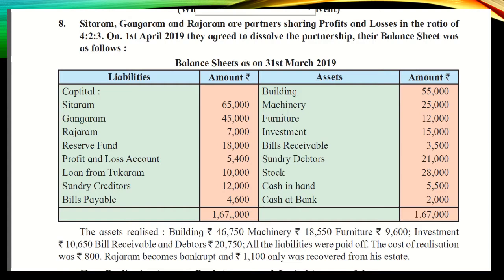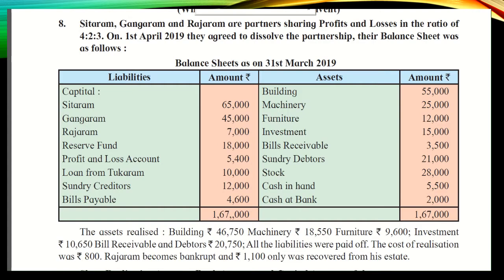Now this is also one of the cases in dissolution where one of the partners became insolvent. He is not in a position to pay his dues, and in that case how will the dissolution happen? So all other processes are very same as the simple dissolution, students. The different part is only the final settlement. You know that in a simple dissolution, full and final settlement is done by the payment of cash or cheque, means the payment is done from the cash or bank account of the capital balance, and then the bank account and cash account get tallied.